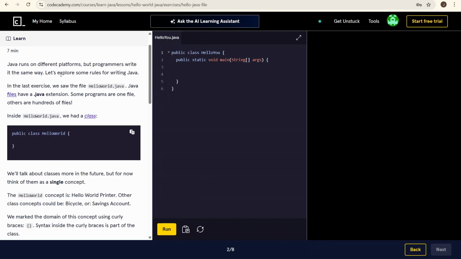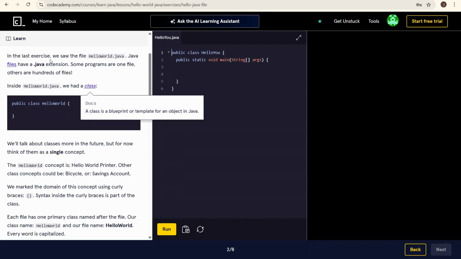Java runs on different platforms, but programmers write in the same way. Let's explore some rules for writing Java. In the last exercise, we saw the file HelloWorld.java. Java files have a .java extension. Some programs are one file, others are hundreds of files. Inside HelloWorld.java, you have a class. A class is a blueprint or template for an object in Java.